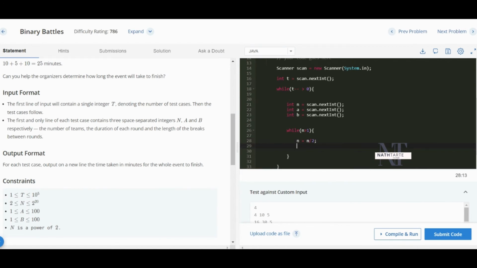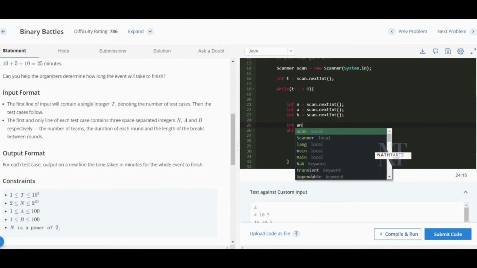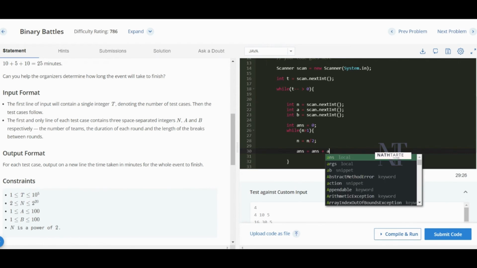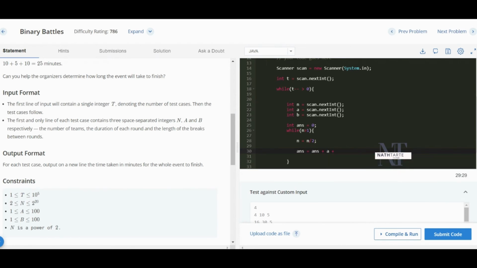Now I will create an integer for the answer, and I will assign it to 0. So first, answer will be equal to answer plus this, the number of minutes required for each match, and this is the number of minutes required during the break. So this will add up to a single match, and after the break it will check if n is greater than 1, and then again it will divide the matches further.